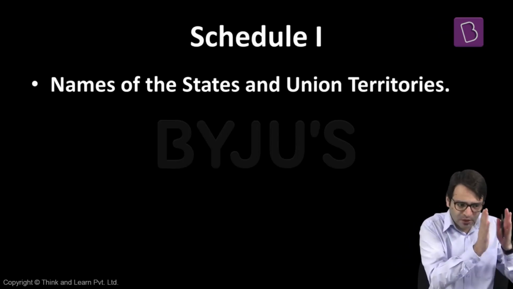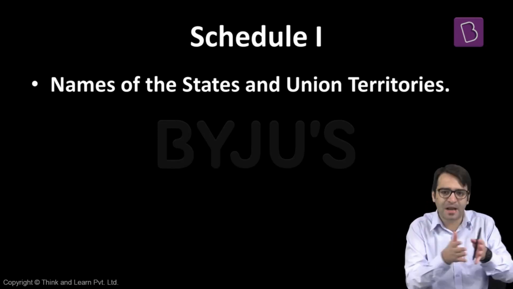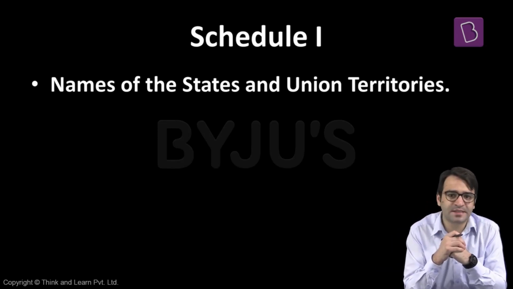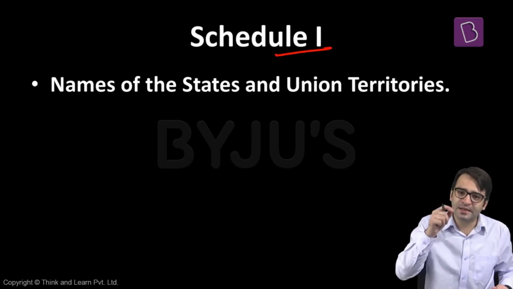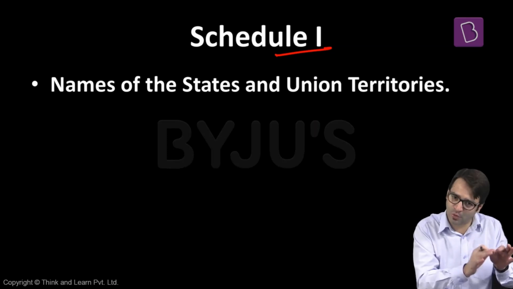Match the following. What is Schedule 1? What is Schedule 2? What is Schedule 3? What is Schedule 9? And you have these options. So what is Schedule 1? Schedule 1 talks about the names of the states and union territories in this country. So Schedule 1 would mention the names of 29 states and 7 union territories. That is Schedule 1 of the Indian Constitution.